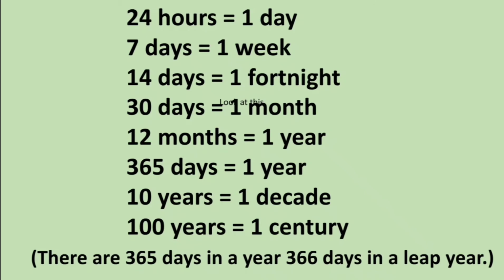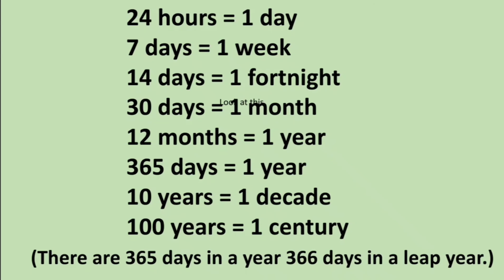24 hours is equal to 1 day. 7 days equal to 1 week. 14 days is equal to 1 fortnight. 30 days is equal to 1 month. 12 months is equal to 1 year.